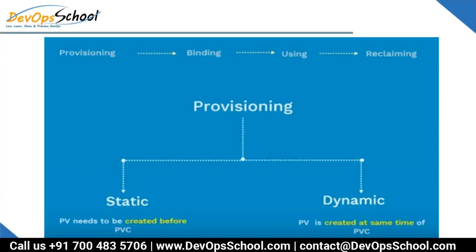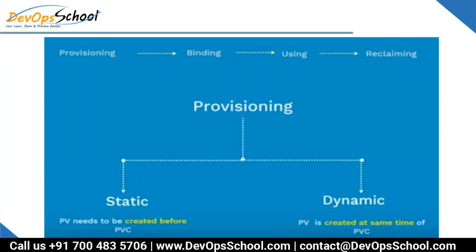But there is a dynamic process also. In the dynamic process, what happens? The persistent volume is created at the same time as the PVC. Let's say I ask AWS to give me 1 TB of volume, then AWS will get that volume at the same time.